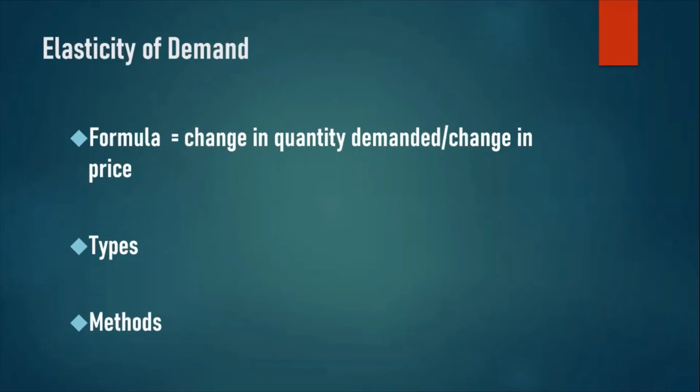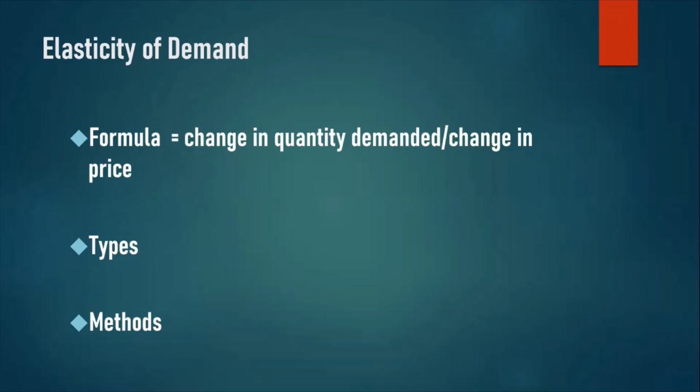Price elasticity calculates the degree of response in change in quantity demanded due to the degree of change in price. While measuring income elasticity, one measures the degree of change in quantity demanded due to the degree of change in the income level of the consumer.